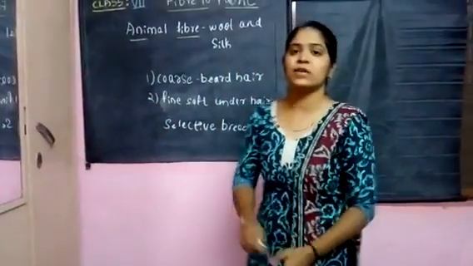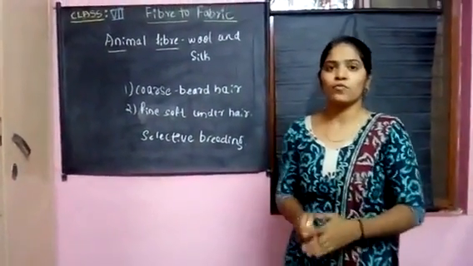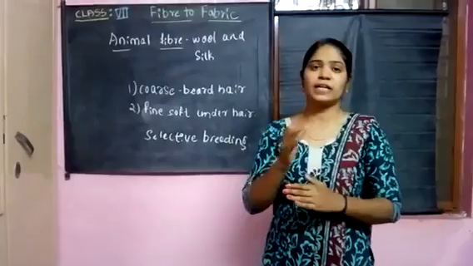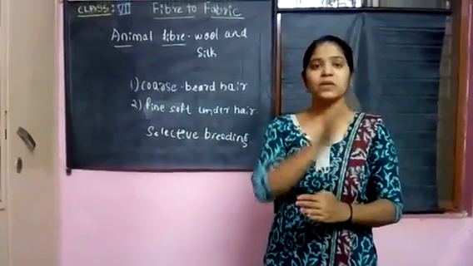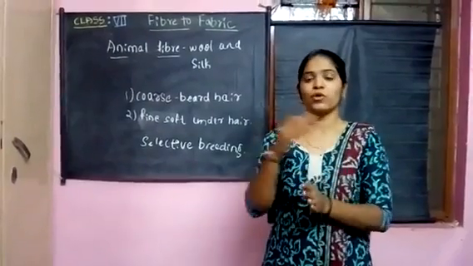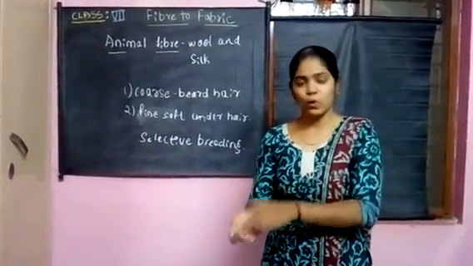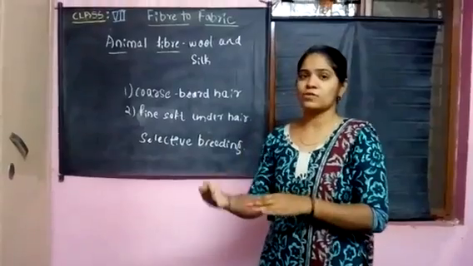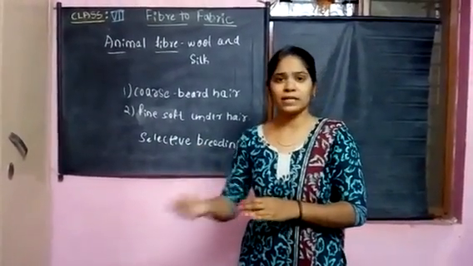Selective breeding is a method in which the animals yielding wool or fibers, the parent animals, breed the offspring for the purpose of woolen or fiber materials.